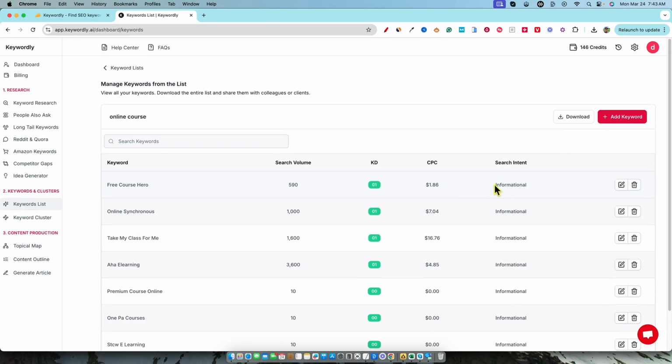It will tell you what the search intent is after, right? So that's great. Again, you can add a keyword manually right here, but I'm not seeing a filter. I'd love to have filters. You have to build filters. I don't understand how you can build a keyword research tool without filters. I'm sure all of you are shaking your head as well. Most of you would probably agree with me, because it shouldn't be a hard thing.